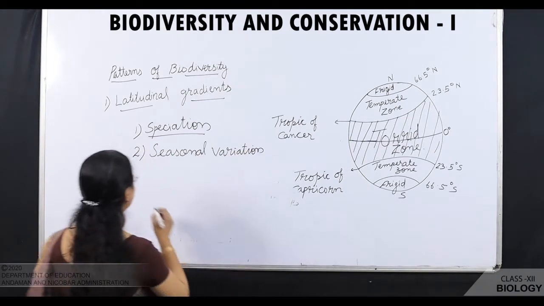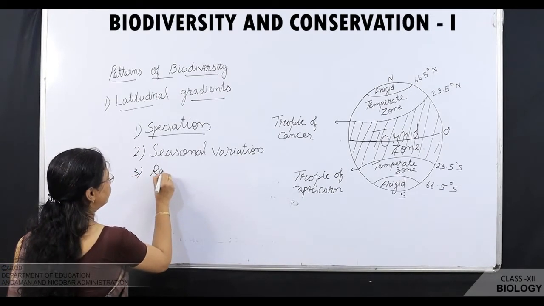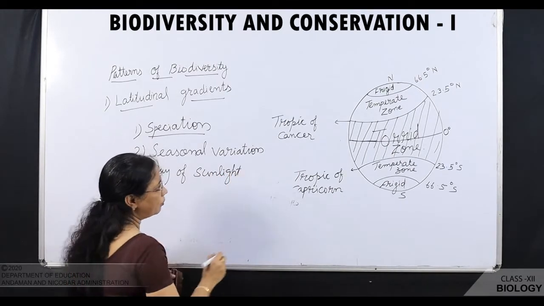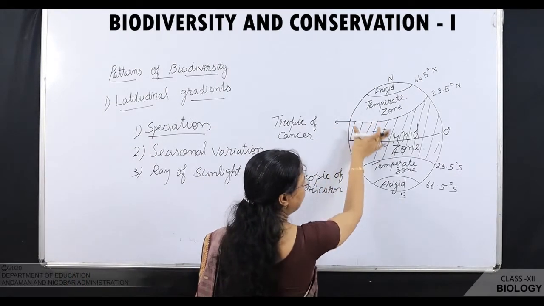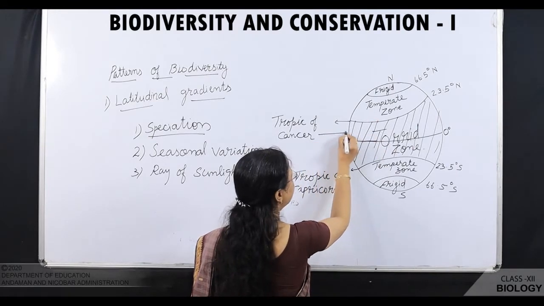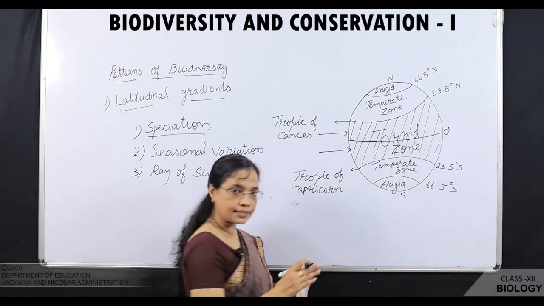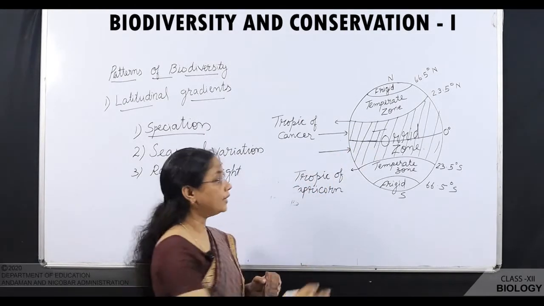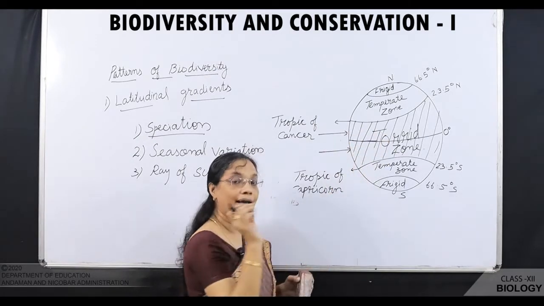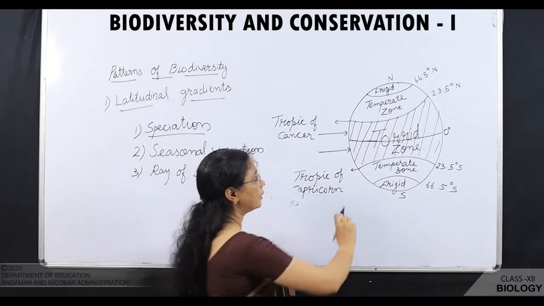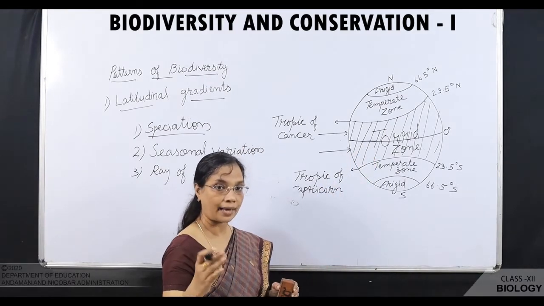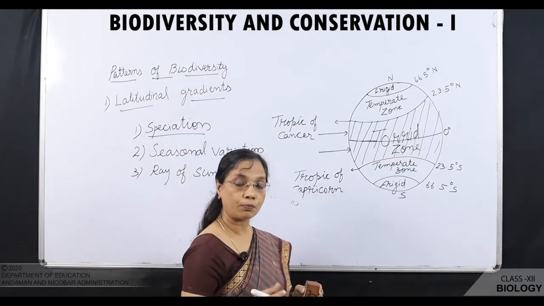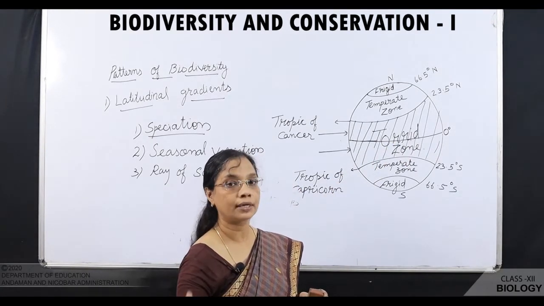Next is ray of sunlight. Now, you see here this region receives the direct rays of sunlight. Since it is receiving the direct radiation, it is receiving higher intensity of sunlight and their productivity is more, that means more plant species are found in this particular region, and that supports more herbivores and that supports more carnivores.